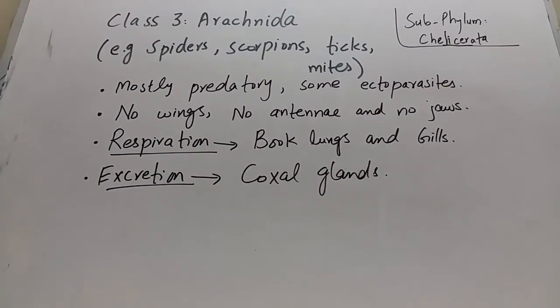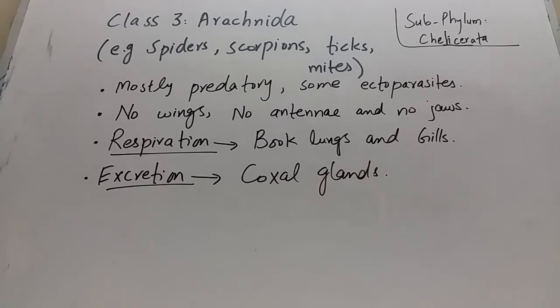And next is habit of the arachnids. Some arachnids are mostly predaceous. They are predatory in habit. For example, spiders and scorpions are predaceous on other small insects and other arthropods. And some arachnids are also ectoparasites, like ticks and mites, which are mostly ectoparasites.